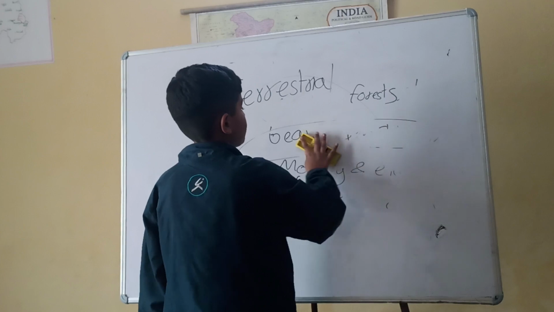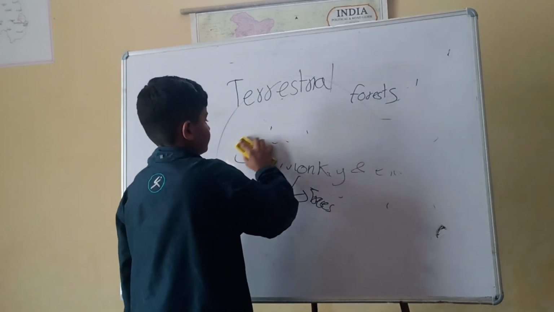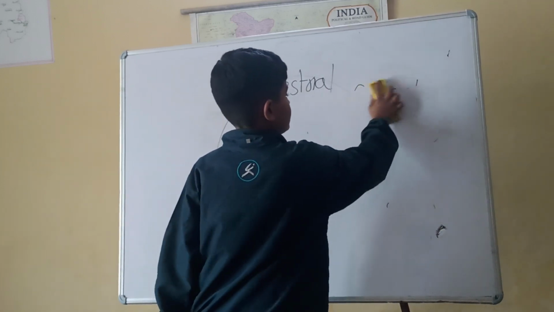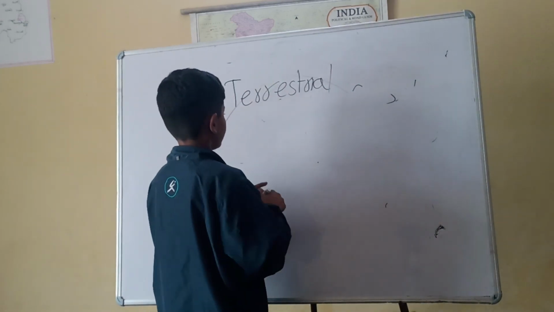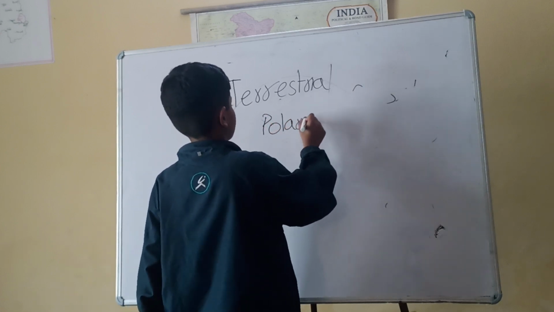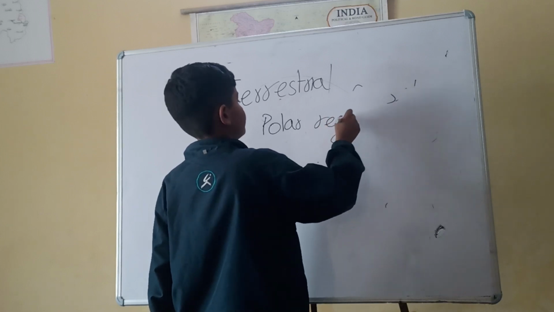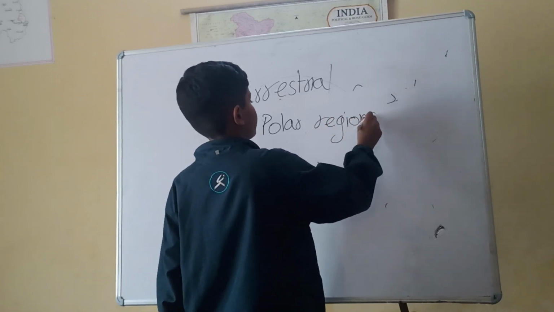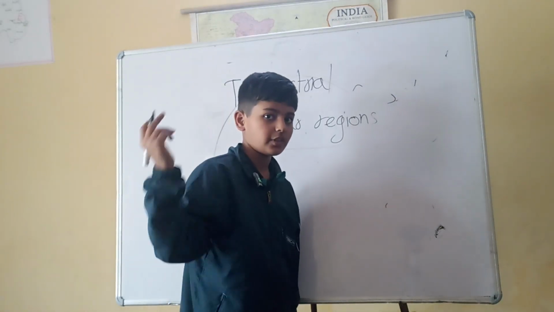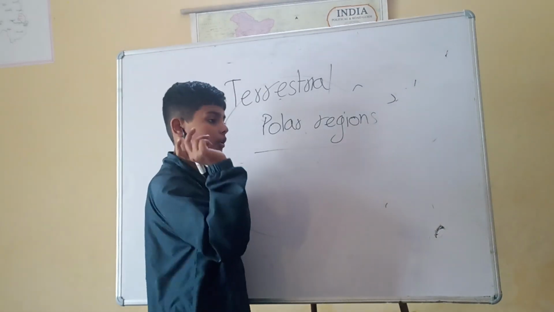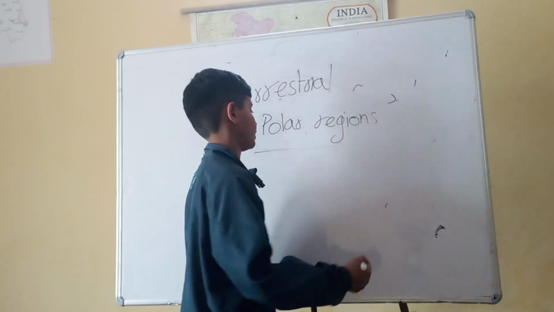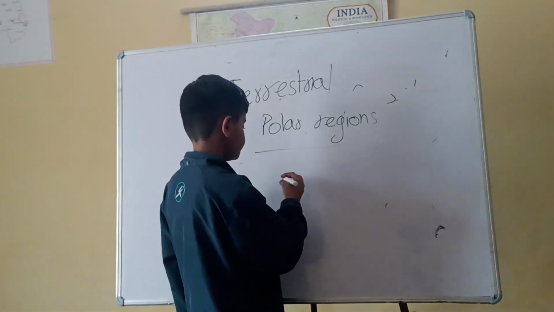Next, we will talk about the polar regions. These are the snow regions on the north and south, like the North Pole and South Pole, or Arctic and Antarctic. Let's talk about the North Pole.